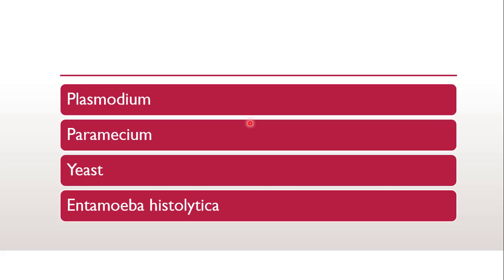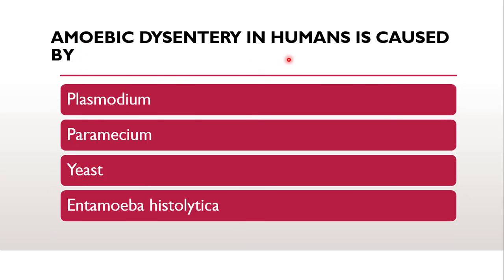Next question is, amoebic dysentery in humans is caused by. As you all know, amoebic dysentery is caused due to a protozoan parasite, which we have seen in the anti-amoebic drugs video. So amoebiasis is also known as amoebic dysentery, which is caused due to a protozoan parasite called Entamoeba histolytica. So Plasmodium, Paramecium, yeast, Entamoeba histolytica. The correct answer is Entamoeba histolytica. Amoebic dysentery or amoebiasis is caused due to Entamoeba histolytica.